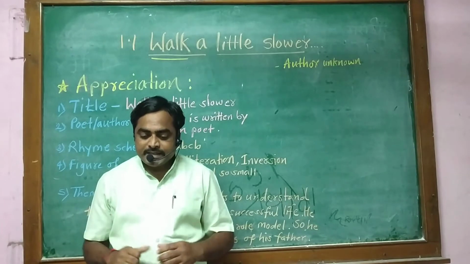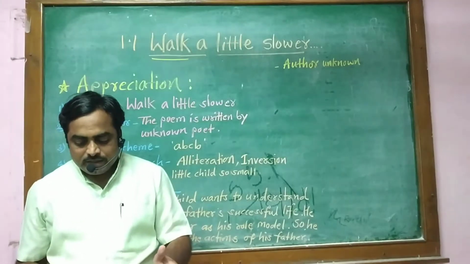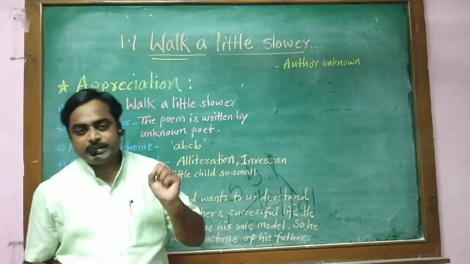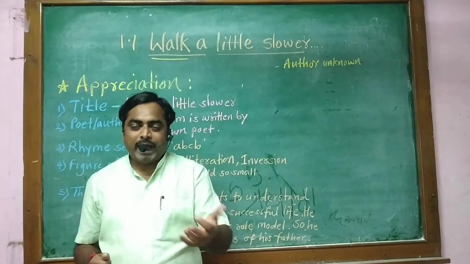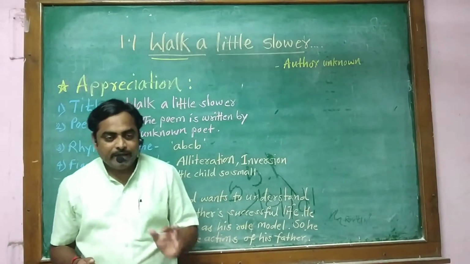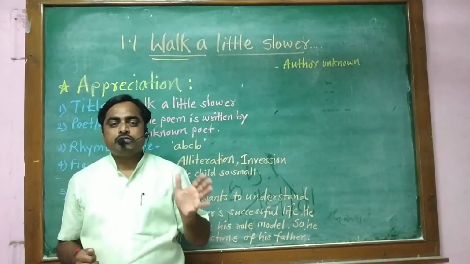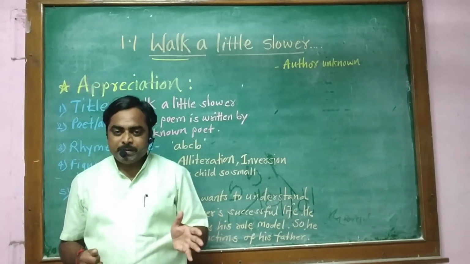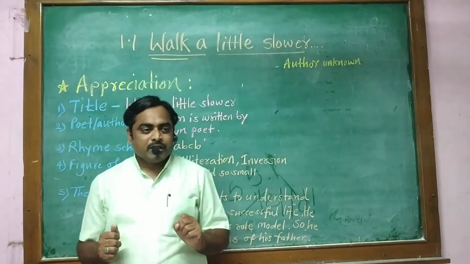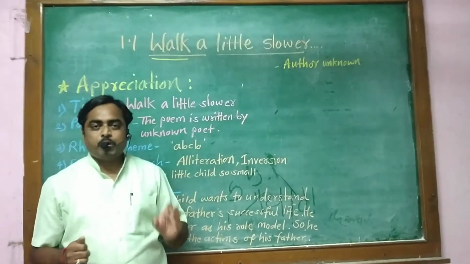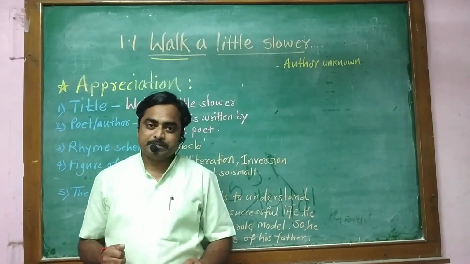Again the child says that I am following your footsteps. Footsteps means the example set by the father. I am following you. I am following your activities. I am following your footsteps. And the child doesn't want to fall. That's why he requests his father. And we know that the child in this poem considers his father as a role model.